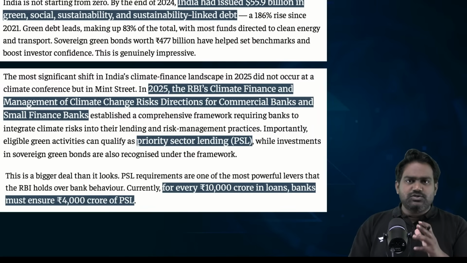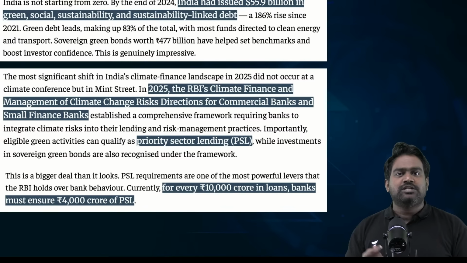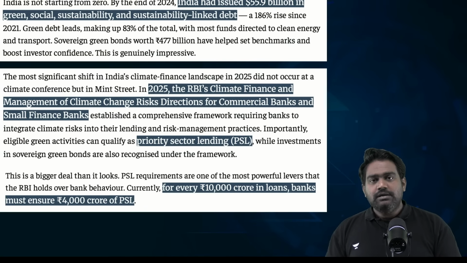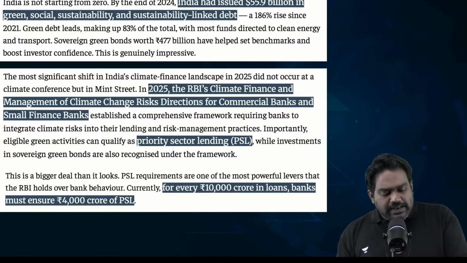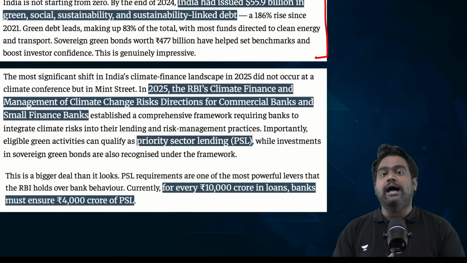So the answer is very simple. We can't rely on climate finance coming from developed countries. We can't expect the global powers to help us and raise the capital. India will have to do this on its own. So the question is, can India raise this significant capital? How can we do it? What options do we have?